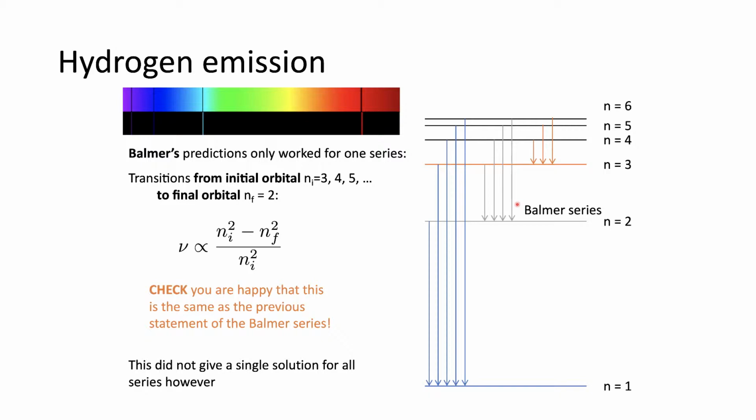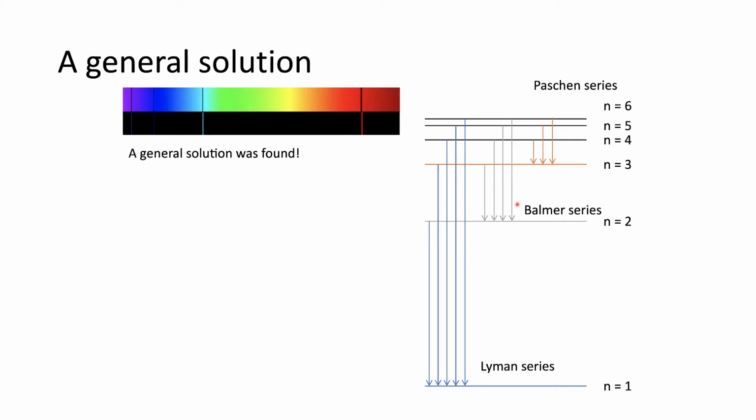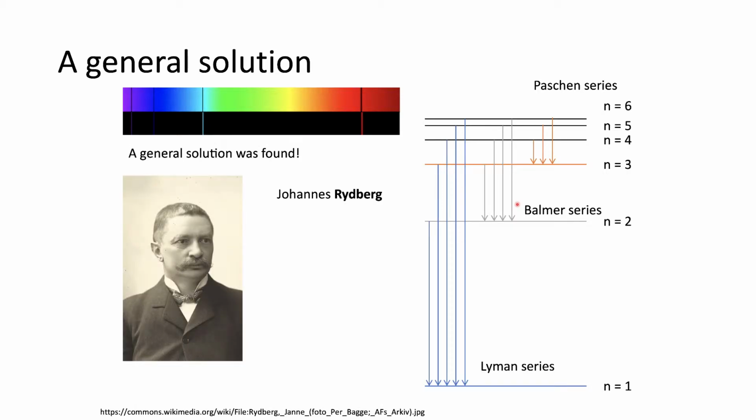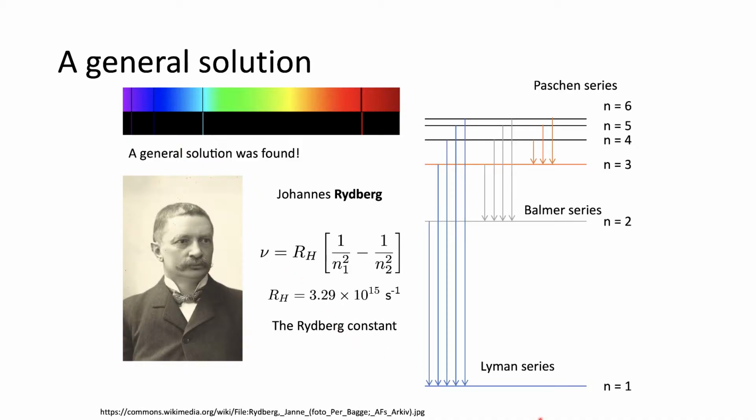The problem was this didn't give a solution for all the series, so the Paschen series and the Lyman series weren't accounted for by this observation. It took the intervention of Johannes Rydberg to find a general solution for all of this, where the frequency of emission could be found using this particular formula here, with a constant which carries his name. So the Rydberg constant, just a quick beware, it carries a number of different units. Here we've used hertz, but it could also be in wave numbers. There are many different ways of expressing it.